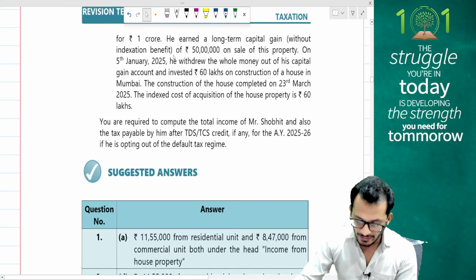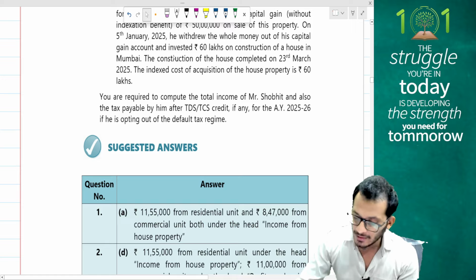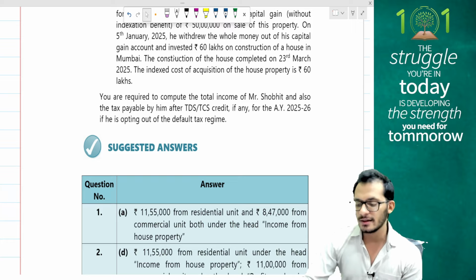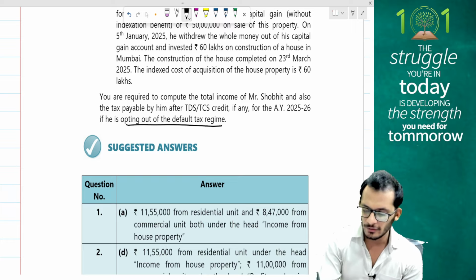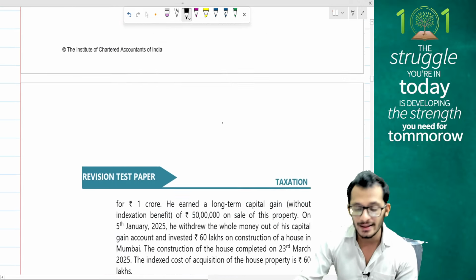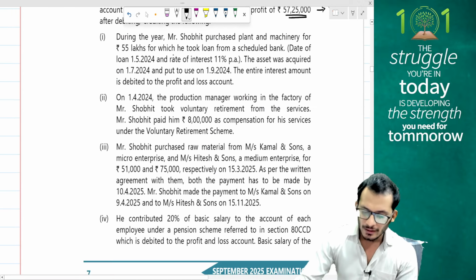Oh wow, it's a very lengthy question. You're required to compute the total income of Shobit, also the tax payable after TDS and TCS credit, if any, for 25-26 if he is opting out of default tax regime. So now I have a person under ATR. Yes, keeping that in mind, look at the adjustments.